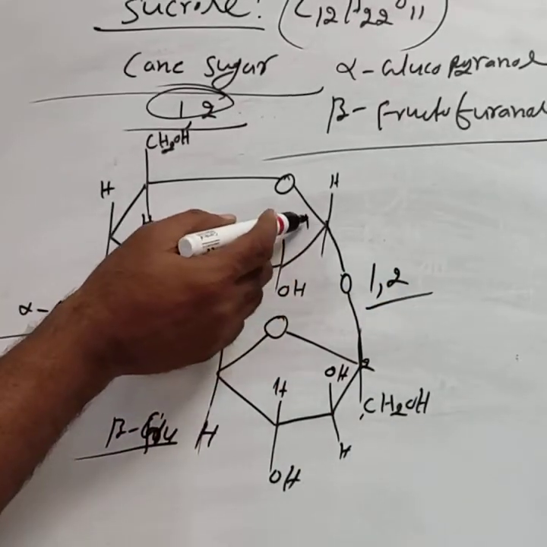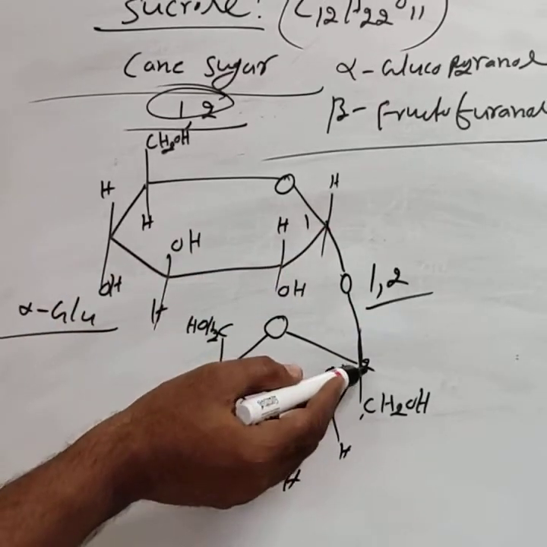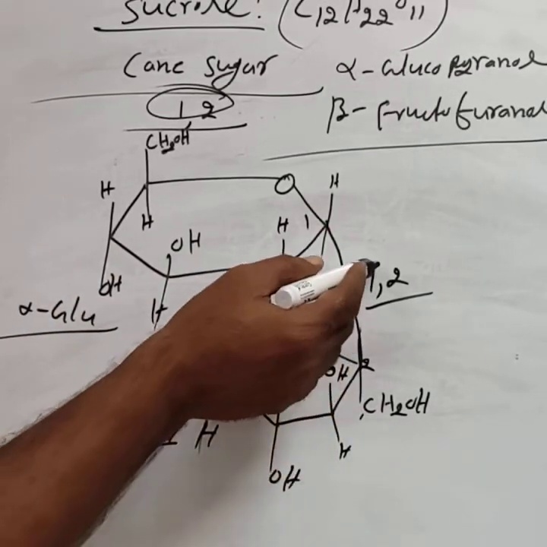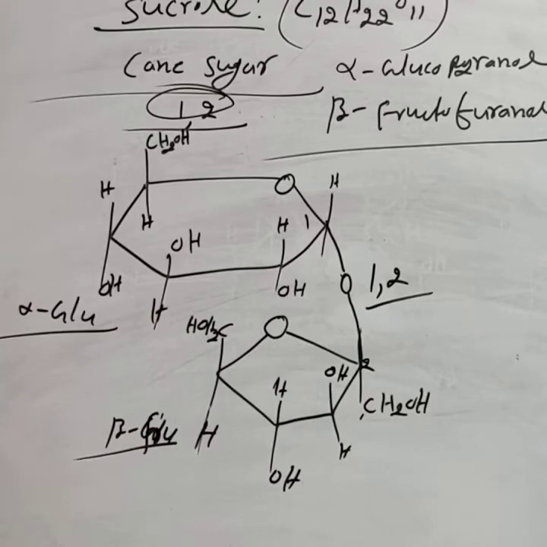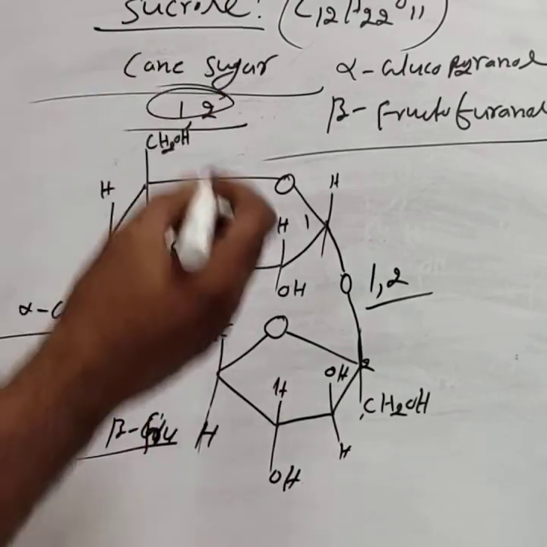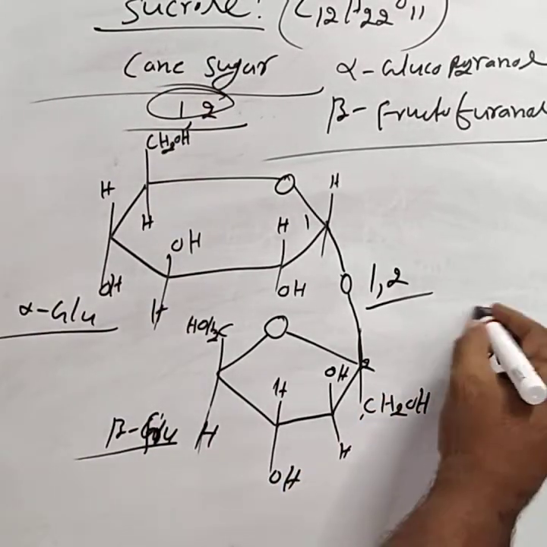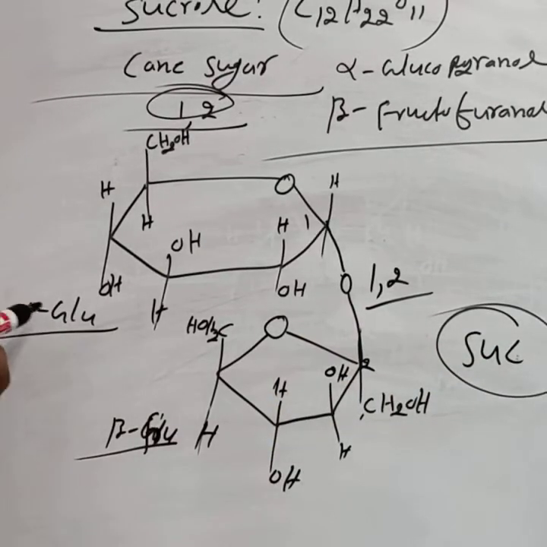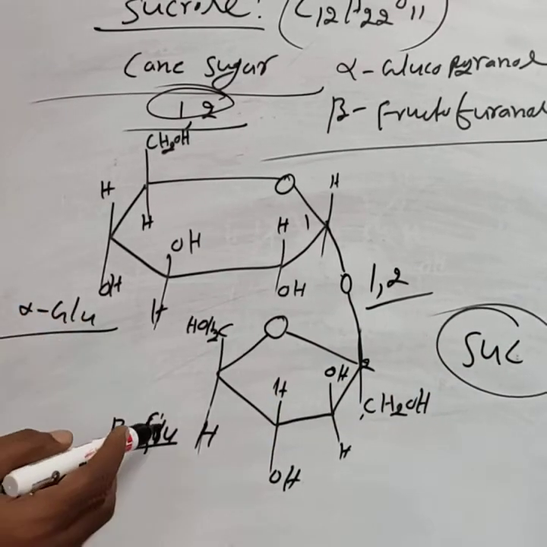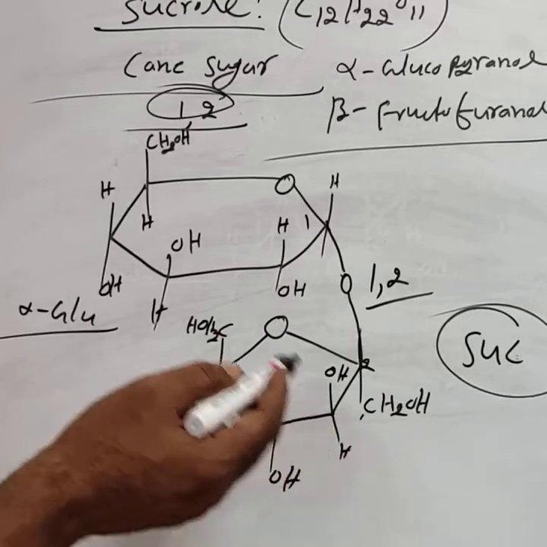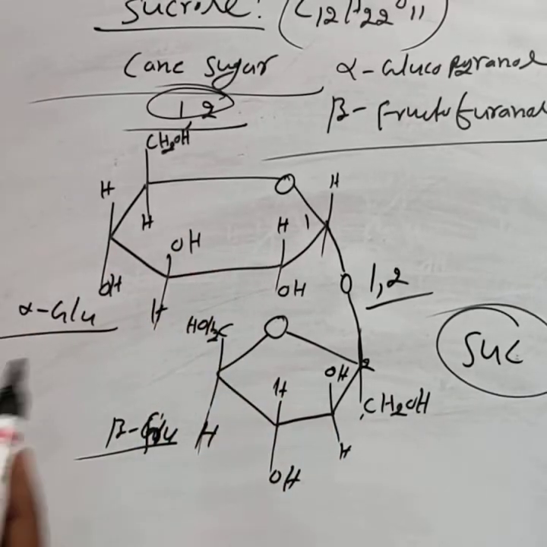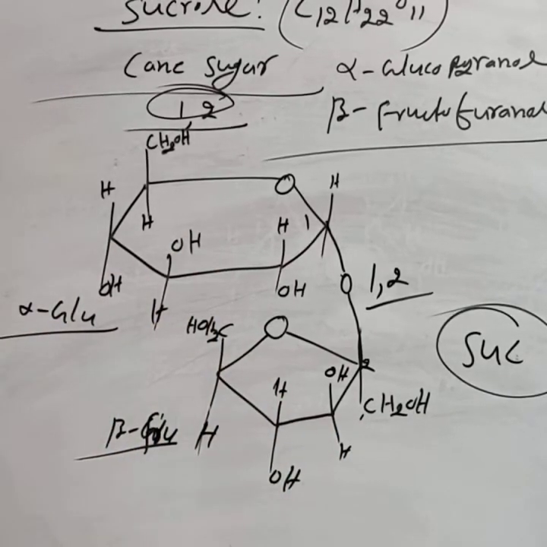First carbon atom of the glucose and second carbon atom of the fructose are involved in the 1,2 glycosidic linkage. This is the Haworth structure of sucrose, consisting of alpha glucopyranose and beta fructofuranose. You have to practice the Haworth structures.